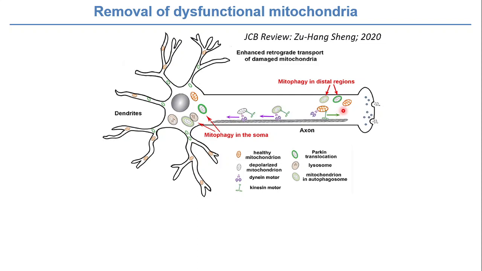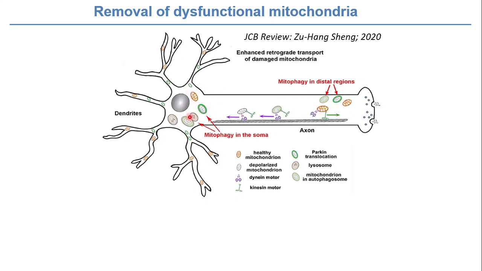After some time mitochondria will become dysfunctional, or irreversibly damaged, or it loses its membrane potential. Now it needs to get back to the cell body in order to get degraded.